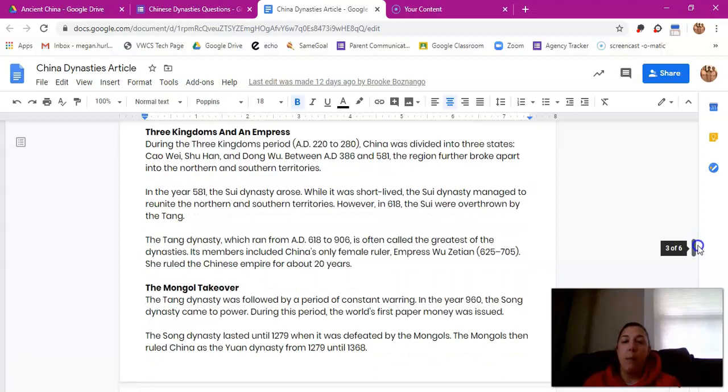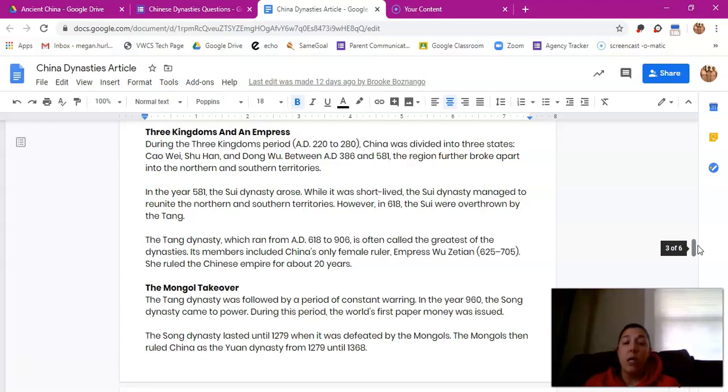Three Kingdoms and an Empress. During the Three Kingdoms period, AD 220 to 280, China was divided into three states, Cao Wei, Shu Han, and Dong Wu. Between AD 386 and 581, the region further broke apart into the northern and southern territories. In the year 581, the Qing Dynasty arose. While it was short-lived, the Qing Dynasty managed to reunite the northern and southern territories.